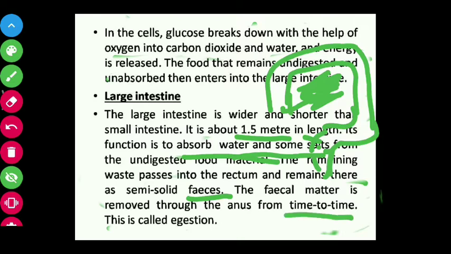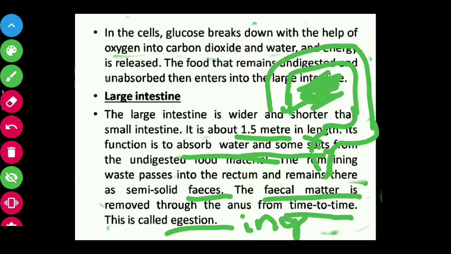When you feel the need to take out the fecal matter, at that time it is removed through the anus. This removal of fecal matter through the anus is known as egestion. And the other thing was ingestion.